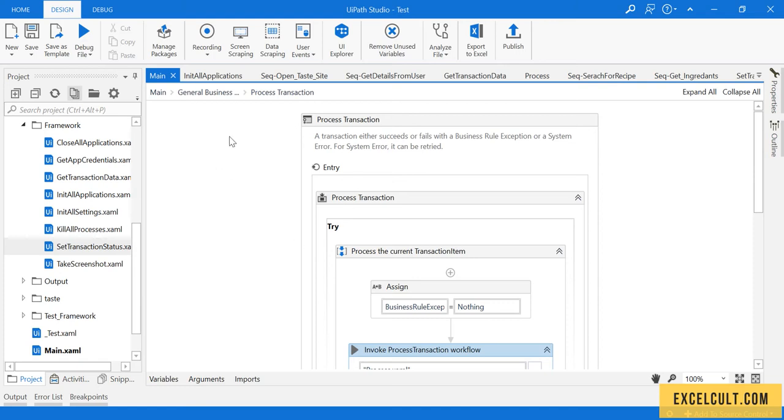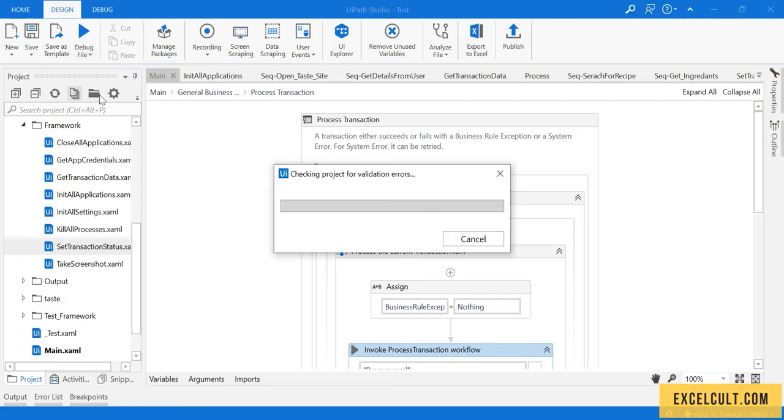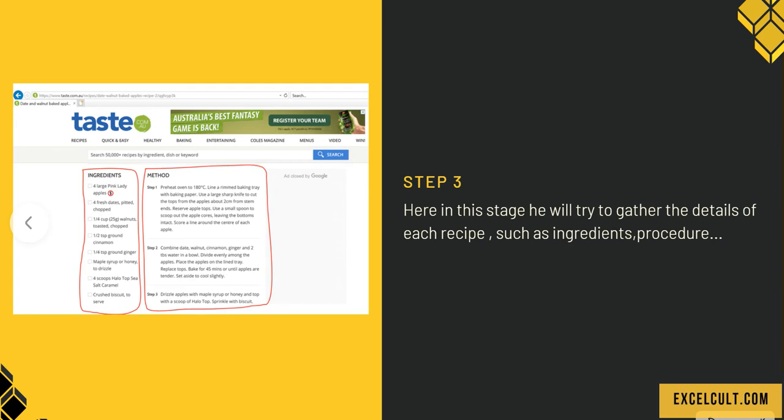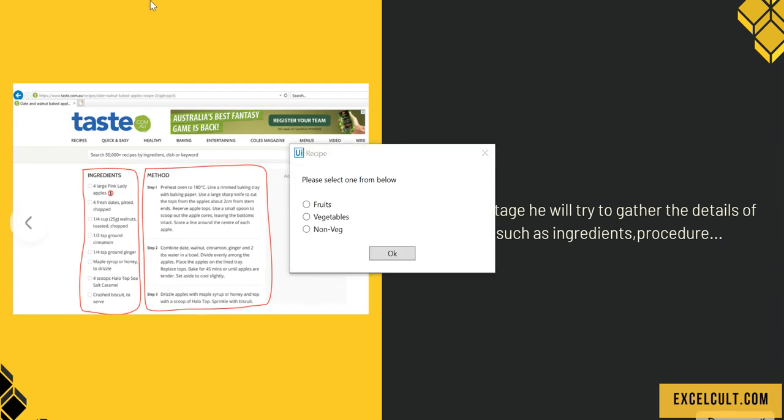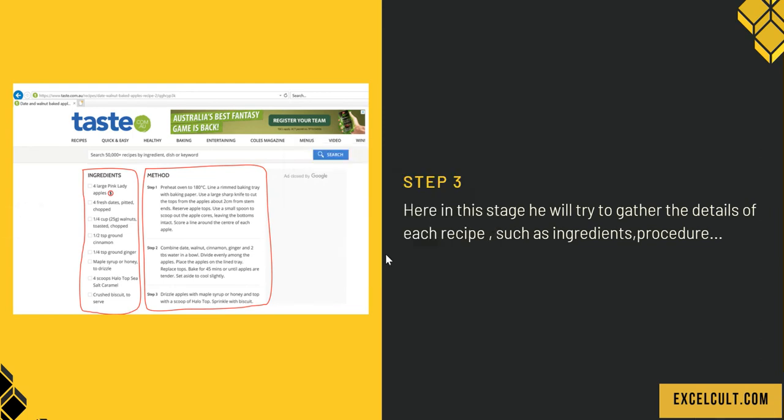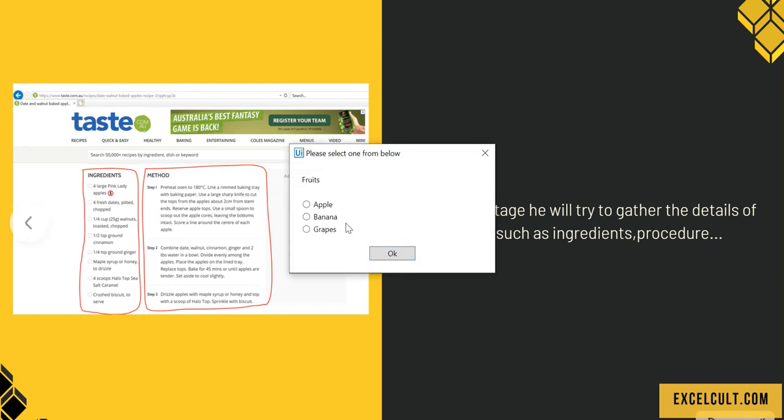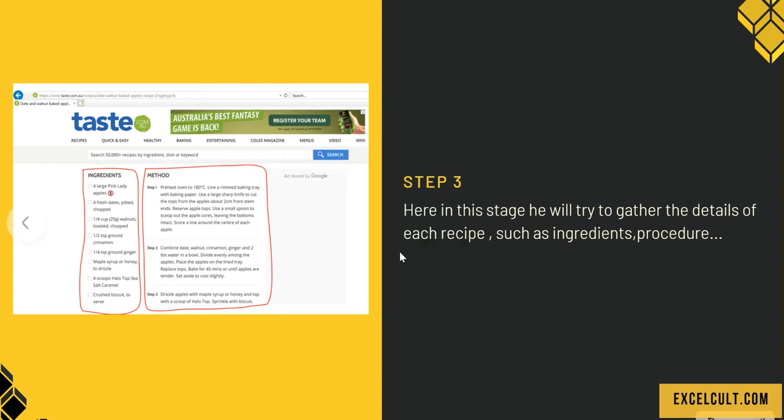I already have the project built. Let me run it once. See here, we are asking for the type of recipe. It should be of fruits. Then, okay, we have selected fruits. Then, I want the fruit banana. I want to fetch the recipes related to banana. Okay.